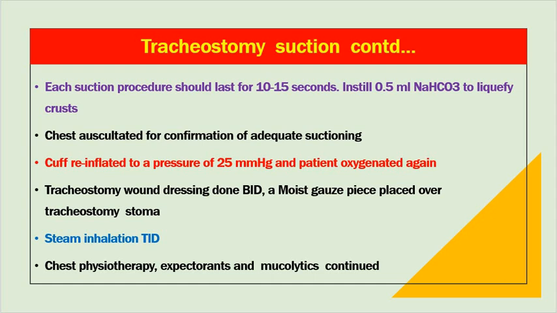Or as required, and after some time that is not required much. Tracheostomy wound dressing is done twice a day. To keep the wound healthy, a moist gauze piece is placed over the tracheostomy stoma, as I have already described in the indication. Steam inhalation is to be taken twice or thrice a day or as required. It helps to maintain humidity and helps to take out the secretions as well. Chest physiotherapy, expectorants and mucolytic agents are continued till the patient has decreased secretions.